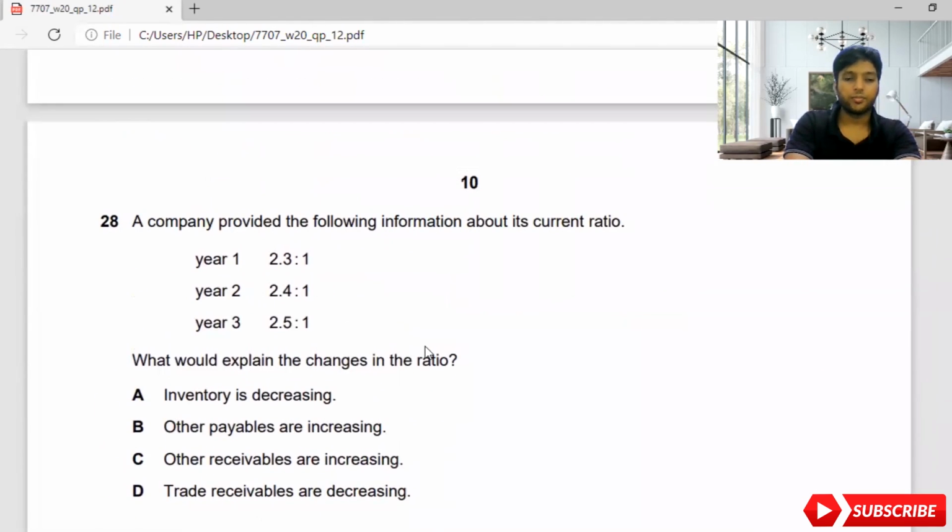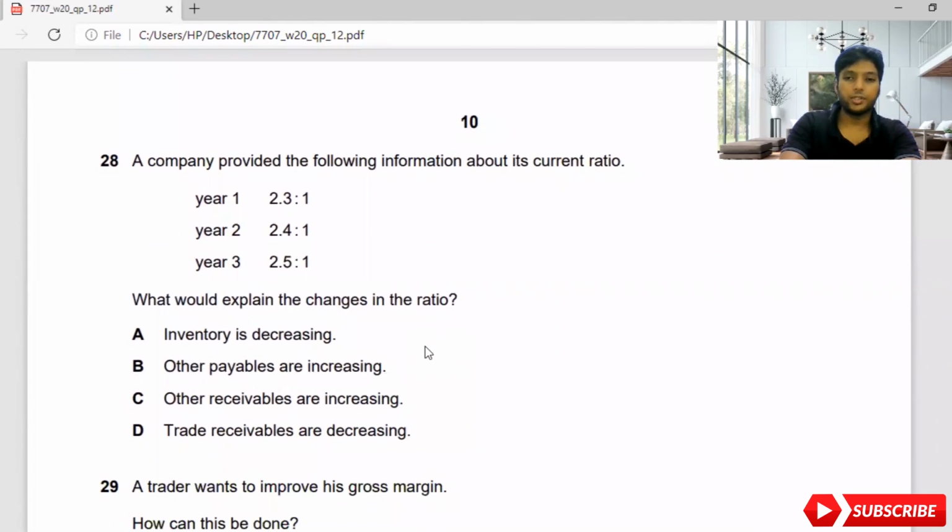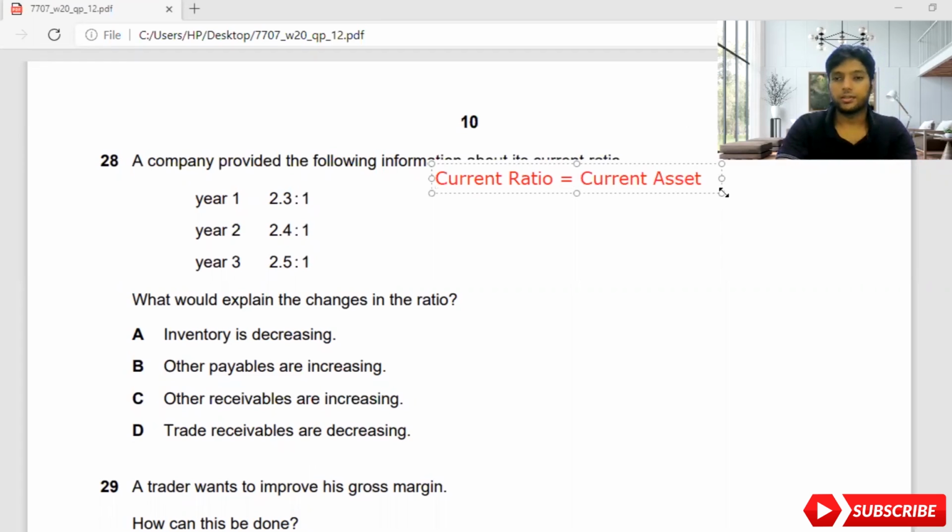Question 28. A company provides the following information about its current ratio. Year 1 they have taken 2.3 to 1, then 2.4 to 1, then 2.5 to 1. What would explain these changes in this ratio? Let me explain the basic formula. Current ratio has a formula, guys. Current ratio is equal to current assets divided by current liabilities.